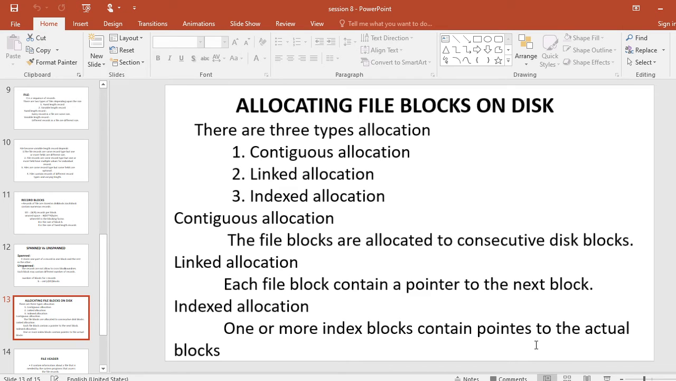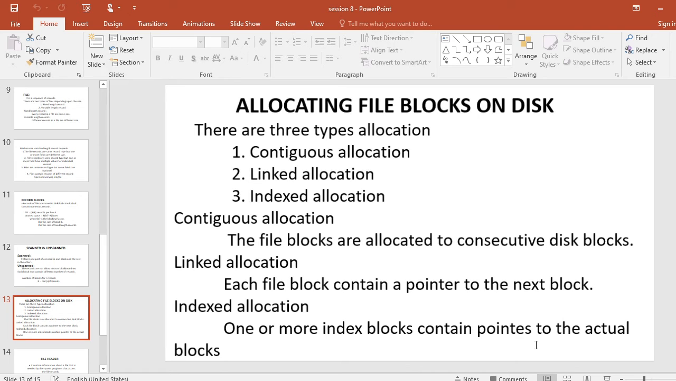Contiguous allocation. Here, the file blocks are allocated to consecutive disk blocks using double buffering. The whole file can be read very fast. However, the disadvantage is that expanding the file becomes difficult. That is contiguous allocation, where the file blocks are allocated to consecutive disk blocks. This is a brief introduction about contiguous allocation.